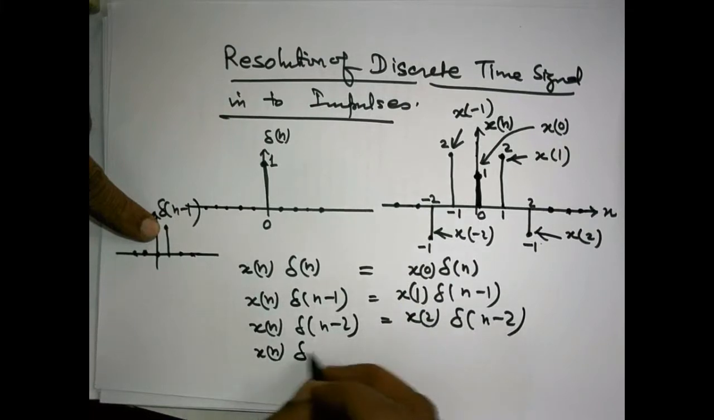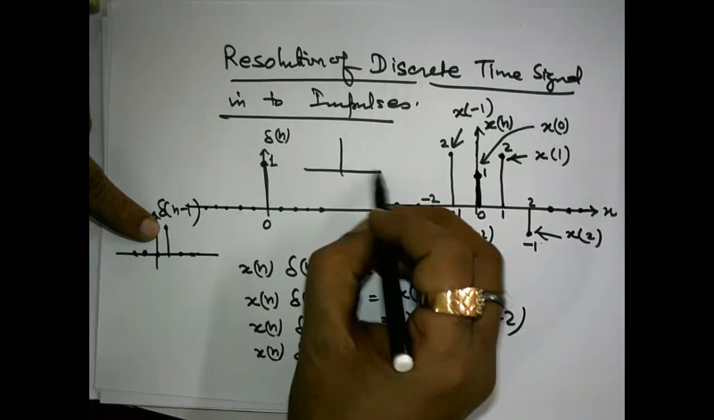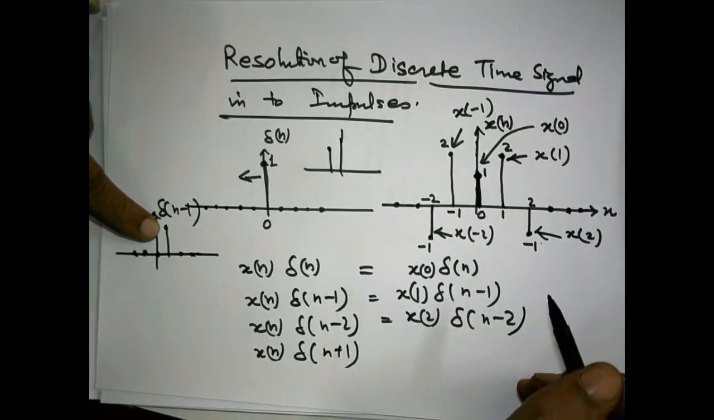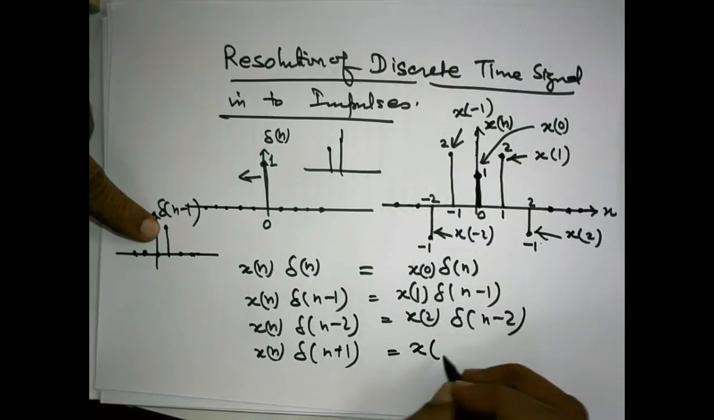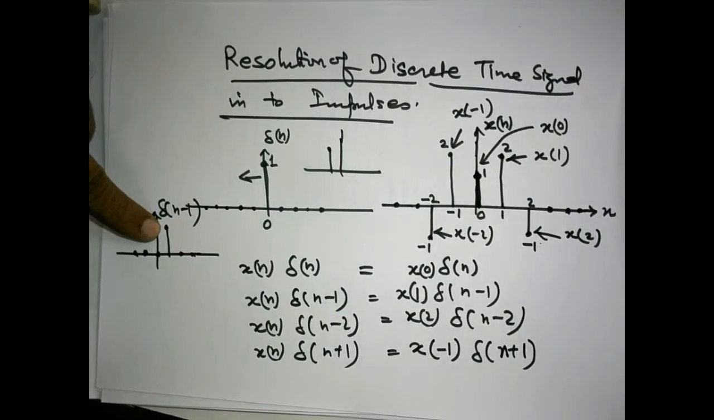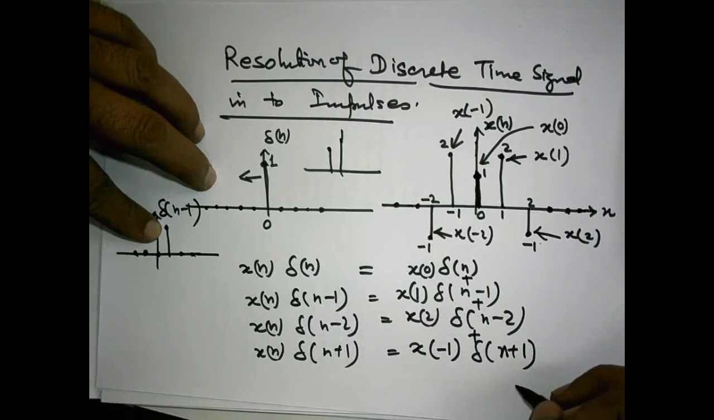And xn by, say, delta n plus 1. Delta n plus 1 means this impulse will simply shift this way, it will advance, it will shift left. So this will result in x minus 1 delta n plus 1, right? Meaning thereby, if we sum up all these values, what we will ultimately find is xn.